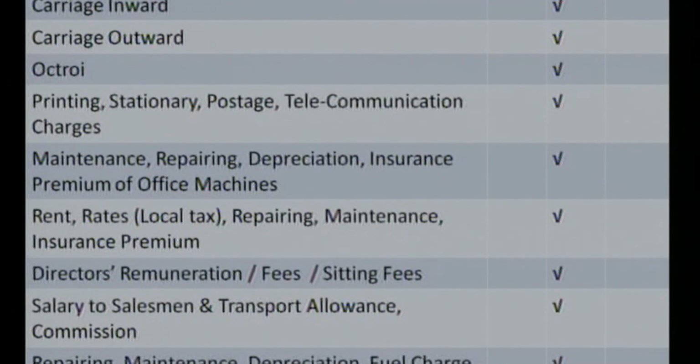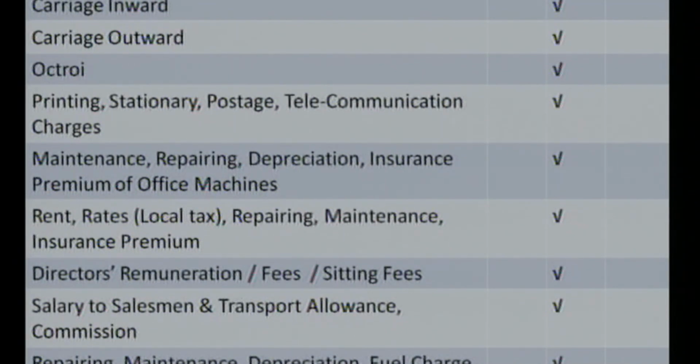Next one, directors' remuneration, directors' fees, their sitting fees or their commission either on sales or on profit. All such are the expenses for the business. So all such accounts bear the debit balance.